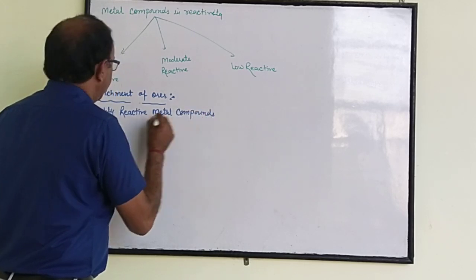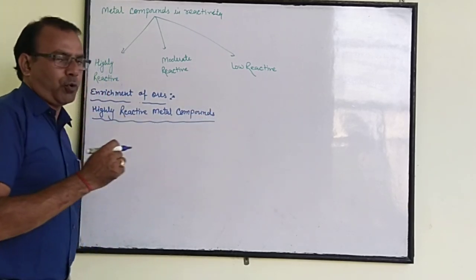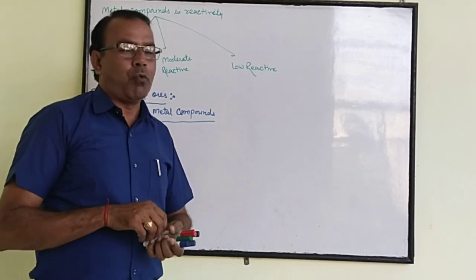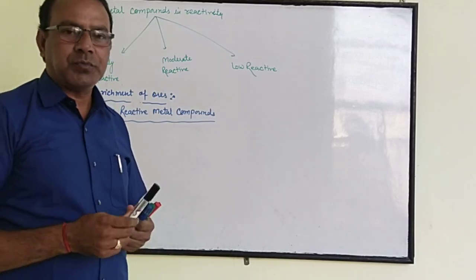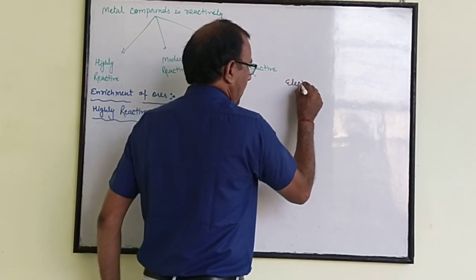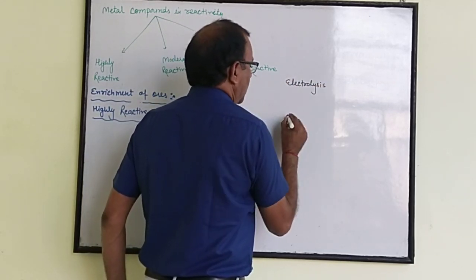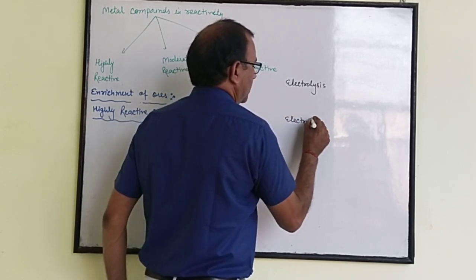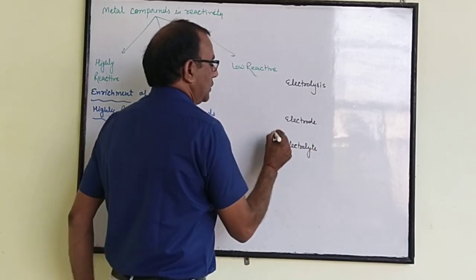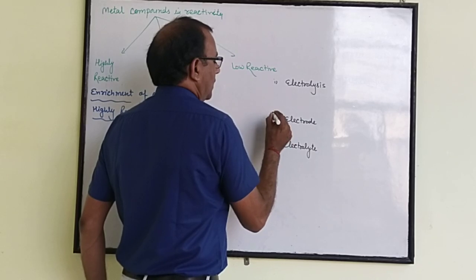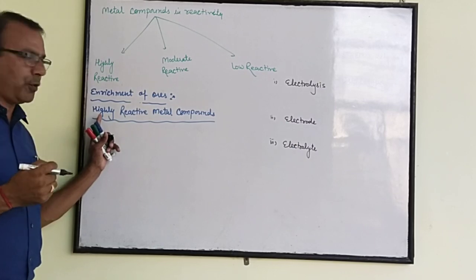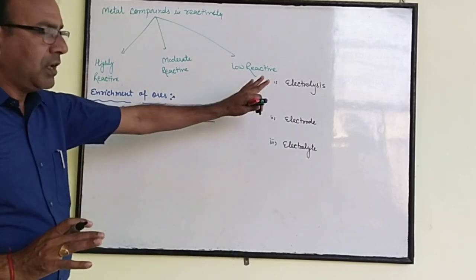Highly reactive metal compound से how we can obtain pure metal. Before going to this topic, we need to discuss some words such as electrolysis, electrodes, and electrolytes. These are some words which belong to the process while we obtain pure metal from highly reactive metal compound.